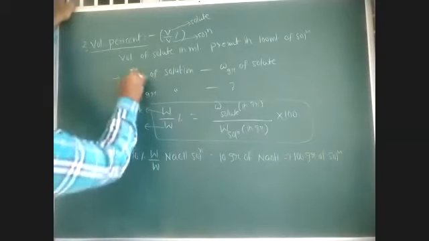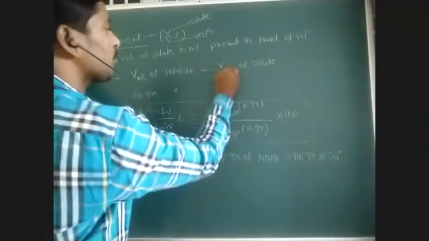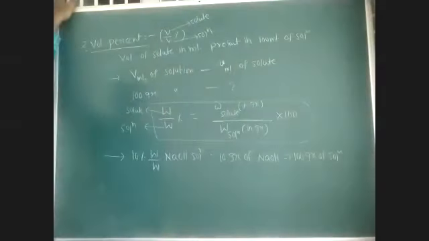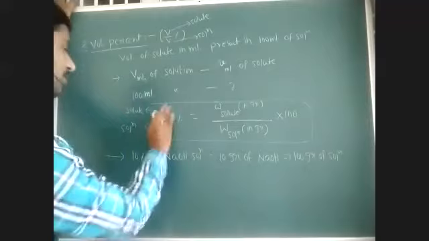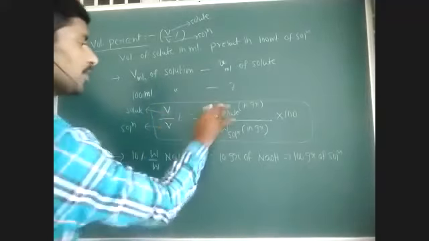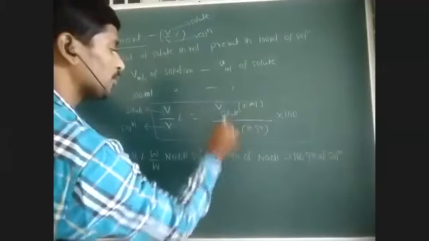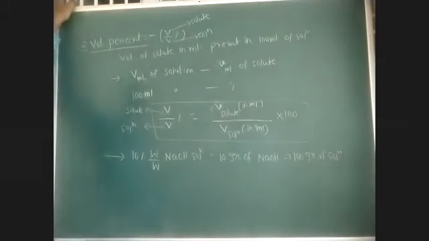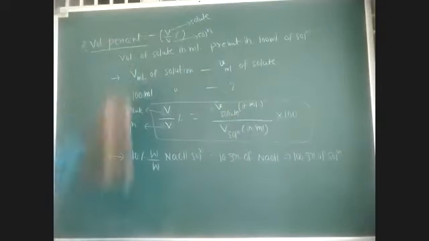For example, in capital V ml of solution, small v ml of solute is present. Then what is the volume of solute present in 100 ml of solution? That is called volume by volume percentage. So volume by volume percentage is equal to volume of solute in ml by volume of solution in ml, into 100.